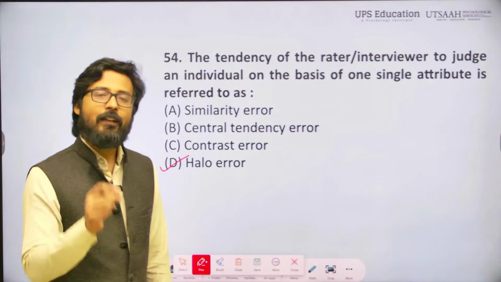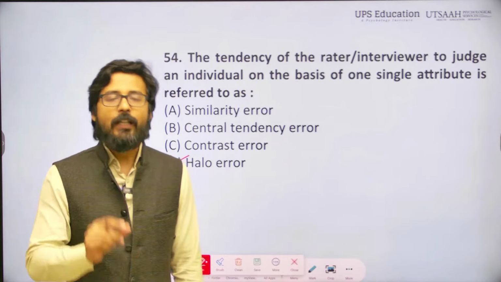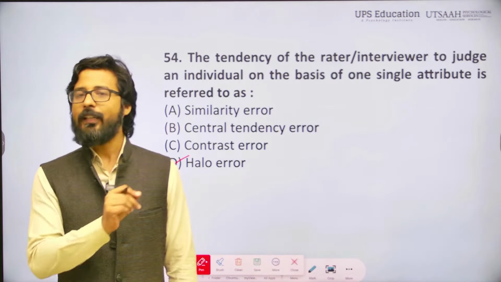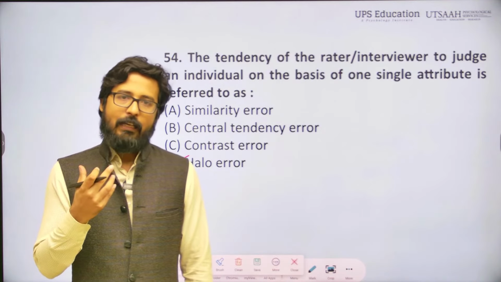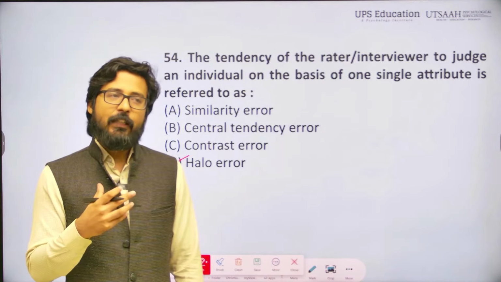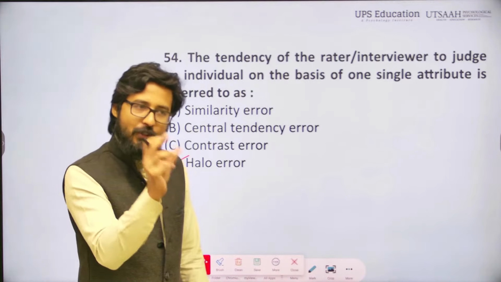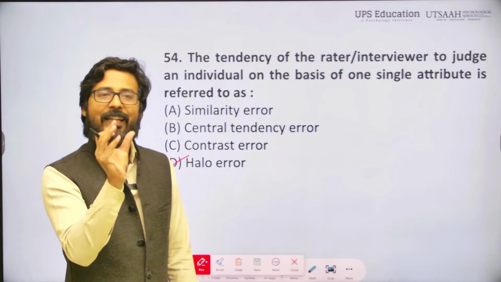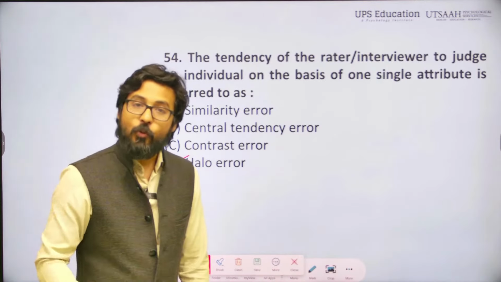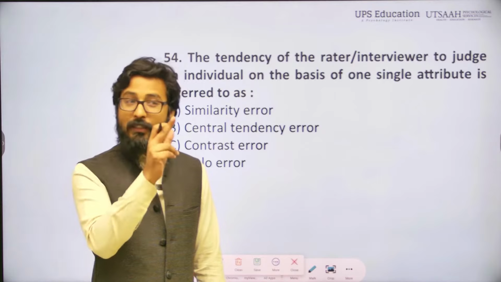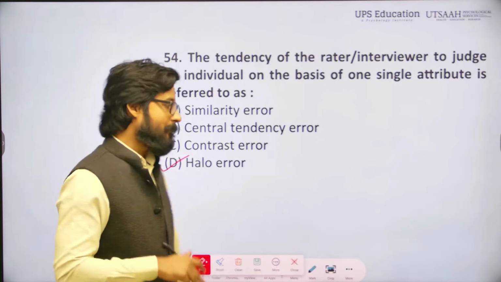So the halo effect occurs when an interviewer or rater evaluates an individual based on a single characteristic or attribute, right, and it impacts their overall judgment. They observe one single characteristic that might be positive or negative, but their overall judgment about that particular person will be impacted. This is halo error.